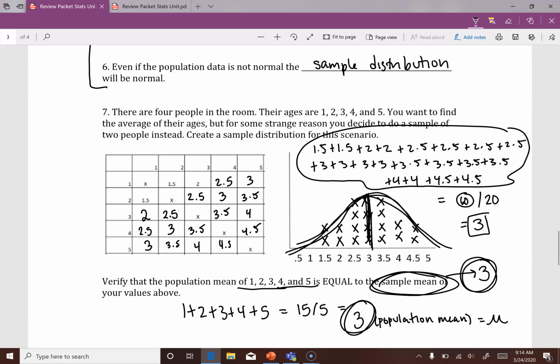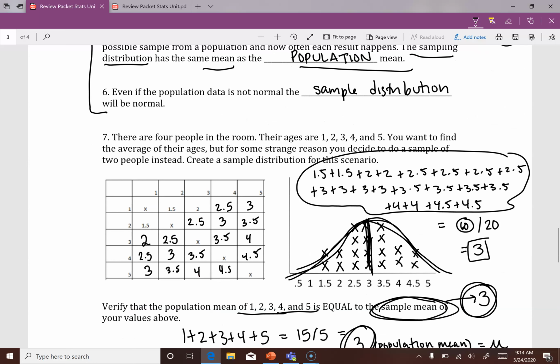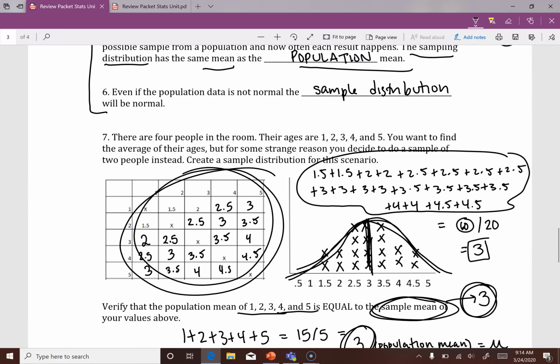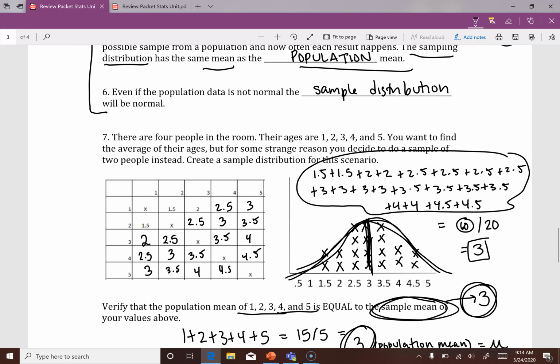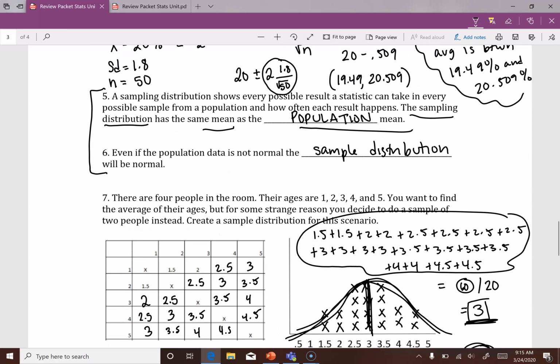I just want to quickly go back to these 2 questions. It says the sampling distribution has the same mean as the population mean. So this is a sample distribution. I'm basically finding the sample of 2 people, and I'm doing that as many times as possible. And what's the average of my results? Well, it was 3. But what was my population average? It was also 3. So our sample distribution mean is the same thing as our population mean.